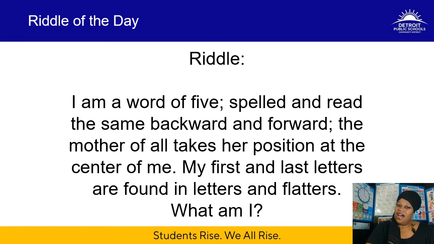I am a word of 5, spelled and read the same way backward and forward. The mother of all takes her position at the center of me. My first and last letters are found in letters and flatters. That's a great clue. The letters in common in the word letters and flatters are the letters L, then T, then R, then E. So many choices. Anyway, what am I? What do you think, scholars? Let's reveal that answer.